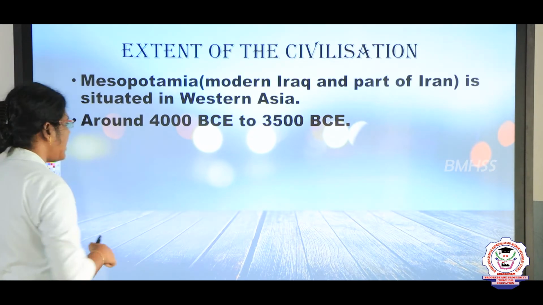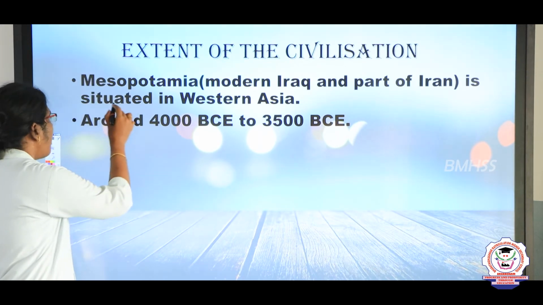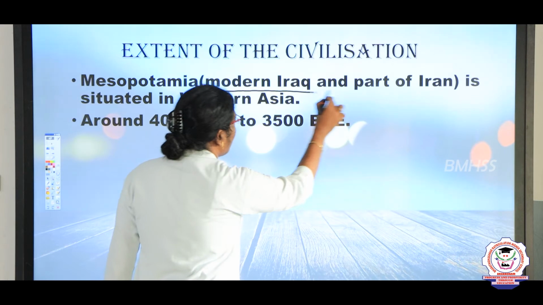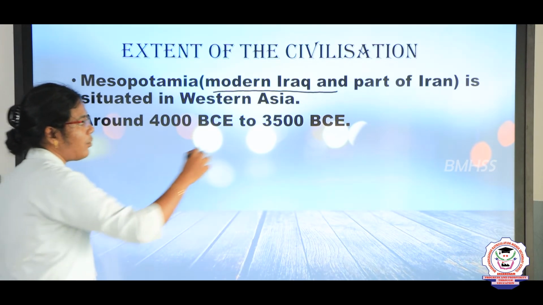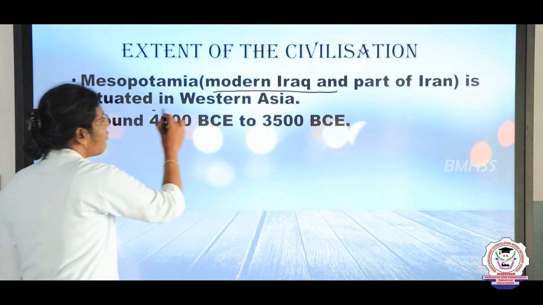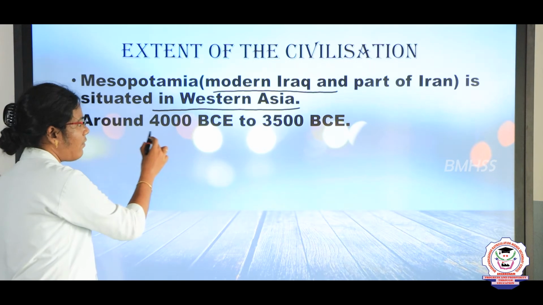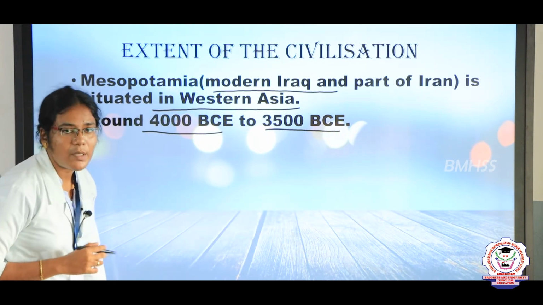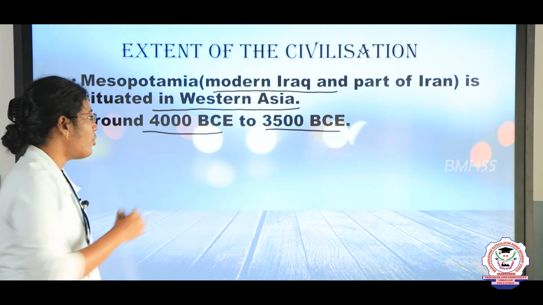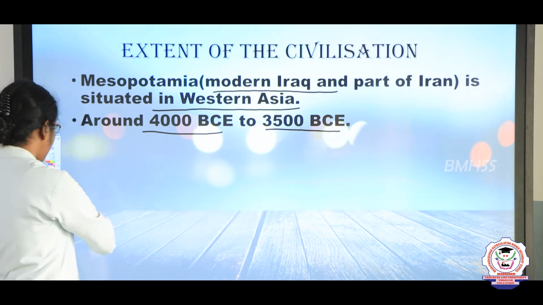Okay, next we see the extent of the civilization. Mesopotamian civilization extended in modern Iraq, which is a part of Western Asia, in the period of about 4000 BCE to 3500 BCE.